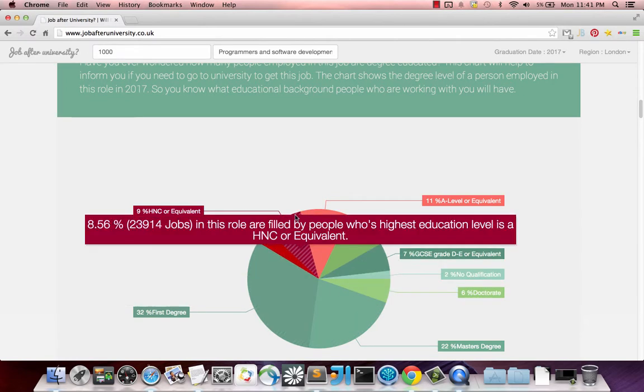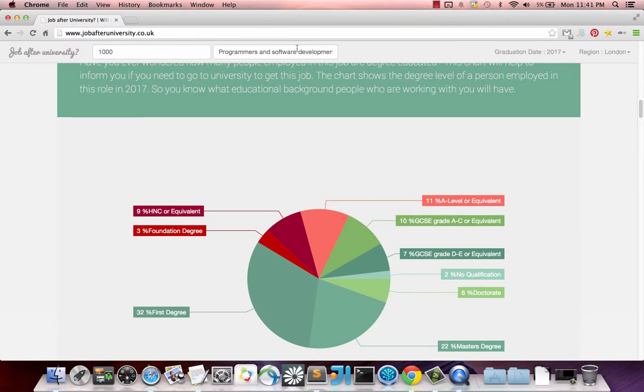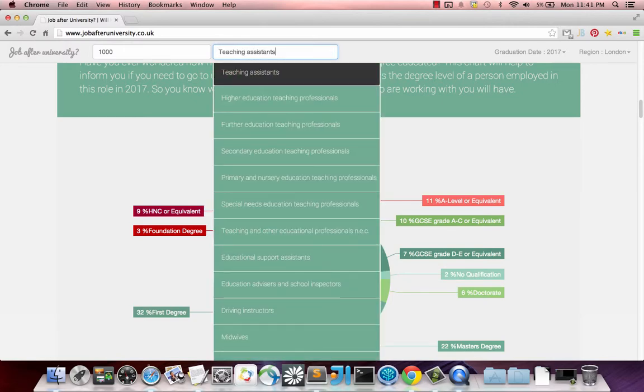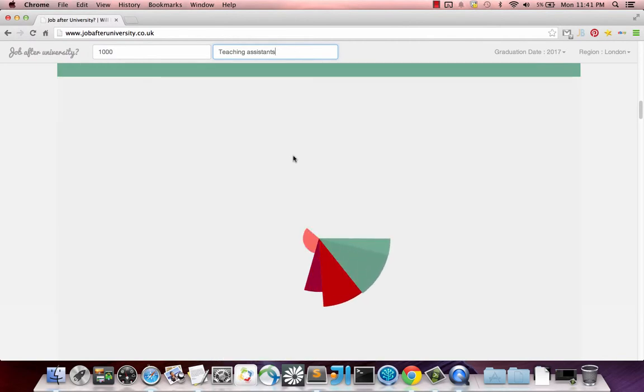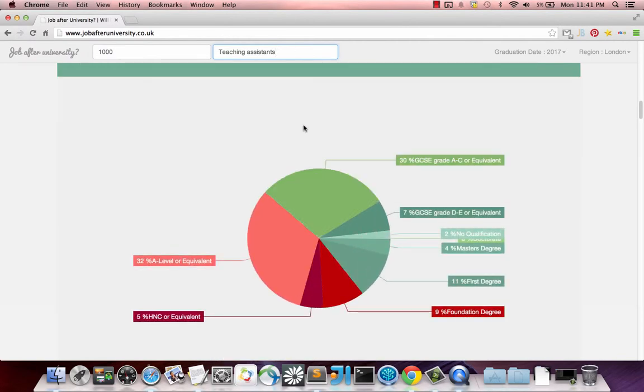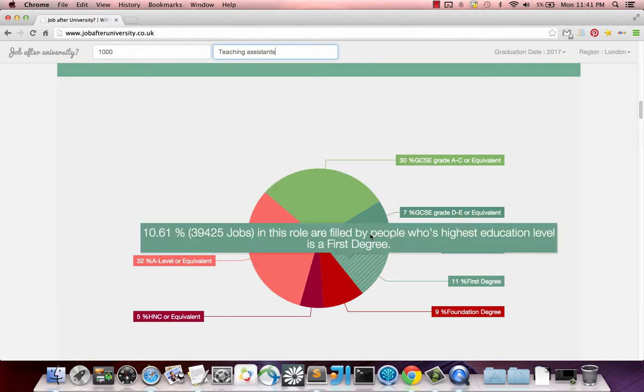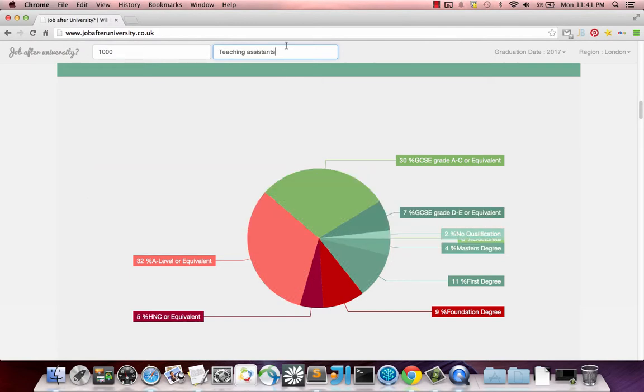Now there's one thing that I really want to show you about this website, which is the DOM manipulation that I'm doing, and the UX decisions that I've made. So this is really cool. I'll update on the fly. Let's type in here teaching assistant. There we go. So you can see that the whole page doesn't refresh. We're just updating that element on the page, and just that element, which is very cool, to be honest.